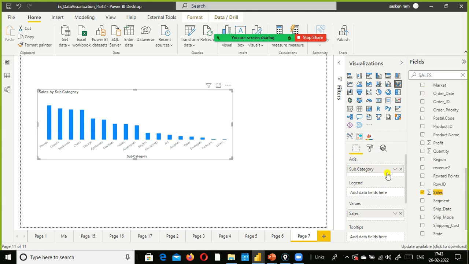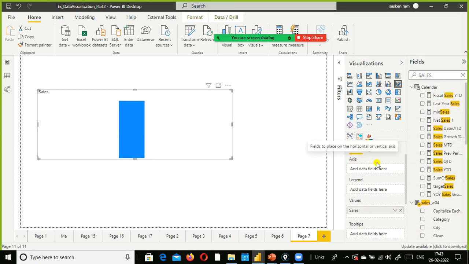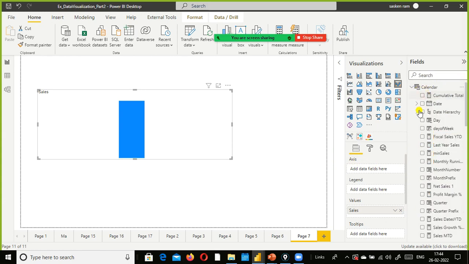When it comes to a ribbon chart, it is always good to use time series related data in your x-axis. So I'm going to use year here.